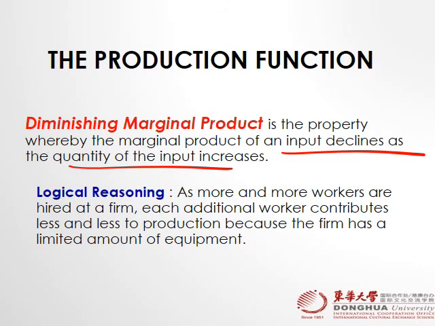What is the logical reason here? As more and more workers are hired by the firm, each additional worker contributes less to production because the firm has a limited amount of equipment. And if workers have to share the equipment, then production will be slower than before. So what is diminishing